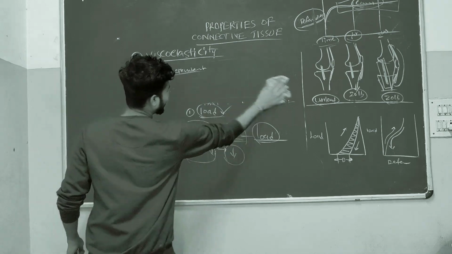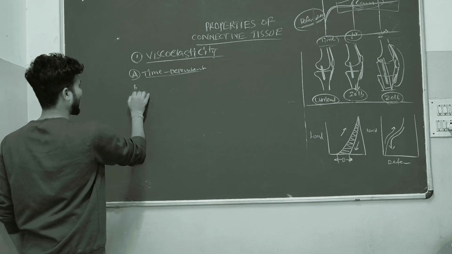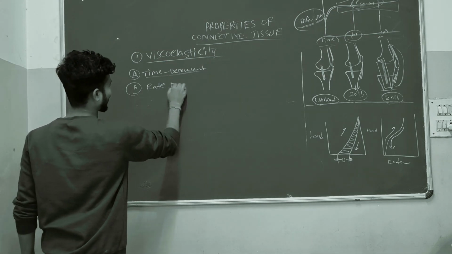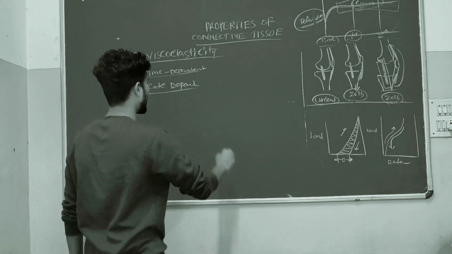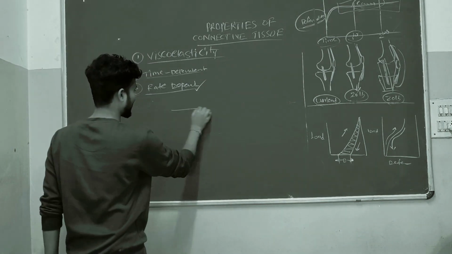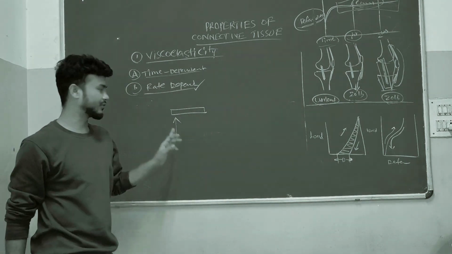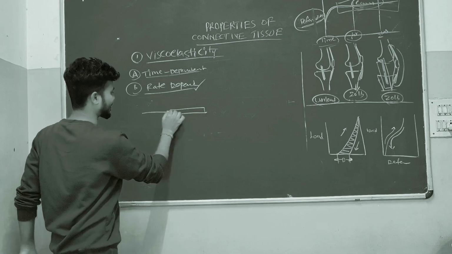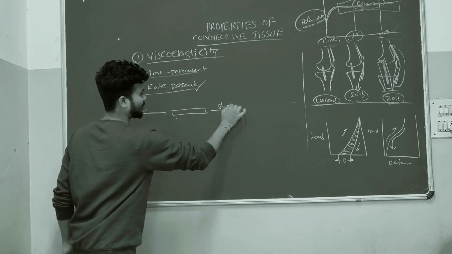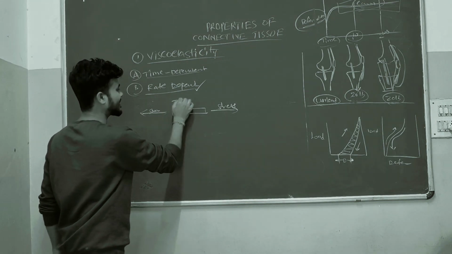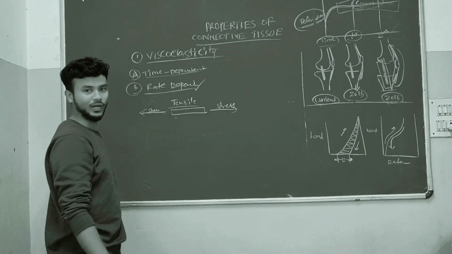So here we saw the time dependent property of viscoelastic materials. Now we will see the rate dependent property. What is this rate dependent property? It's very easy. Suppose one structure is there. When you apply a load or a stress to that structure, here I am keeping it as tensile stress, it is going to elongate the structure.